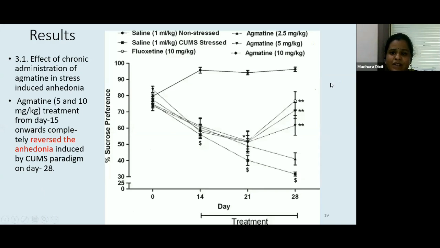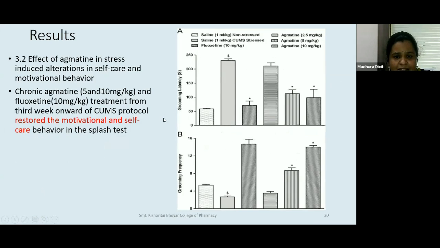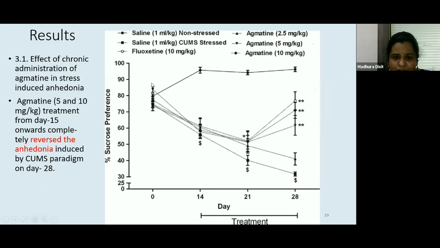So this graph may not be very clear, but I hope you have gone through the paper and you can understand this. So as you can see, this is a percent sucrose preference. Remember, I told you that any animal showing sucrose preference below 60% was not taken. So you can see all our animals are above 60%. Our data is starting a bit above 60%. And then we have saline non-stress group, one group that I told was not stressed, just saline, and a group that was given stress, fluoxetine as a known antidepressant, Agmatine 2.5, 5 and 10.